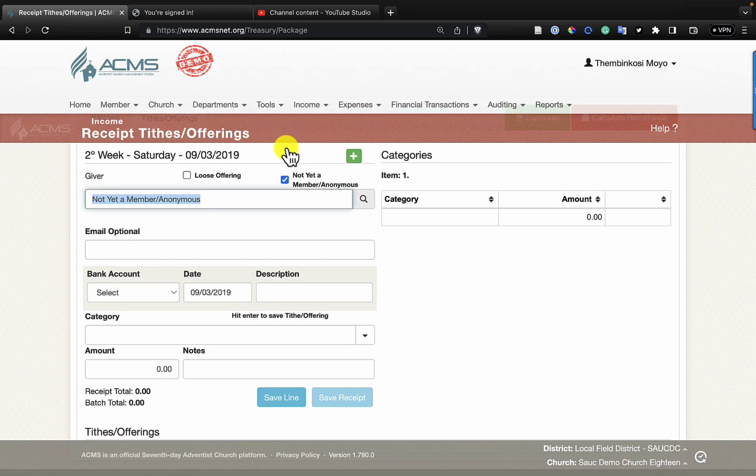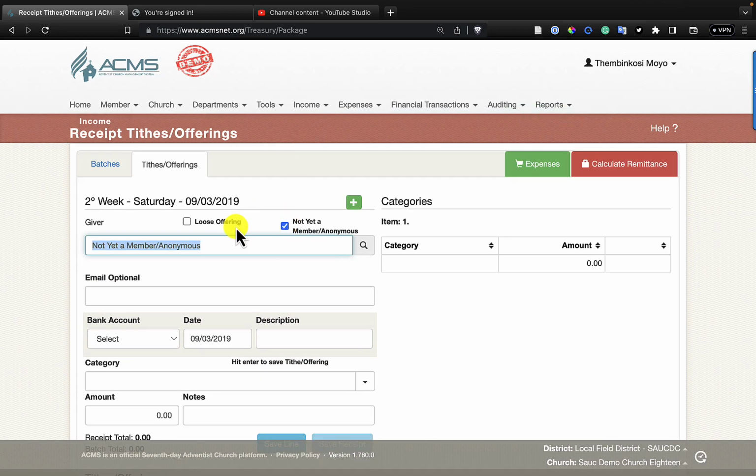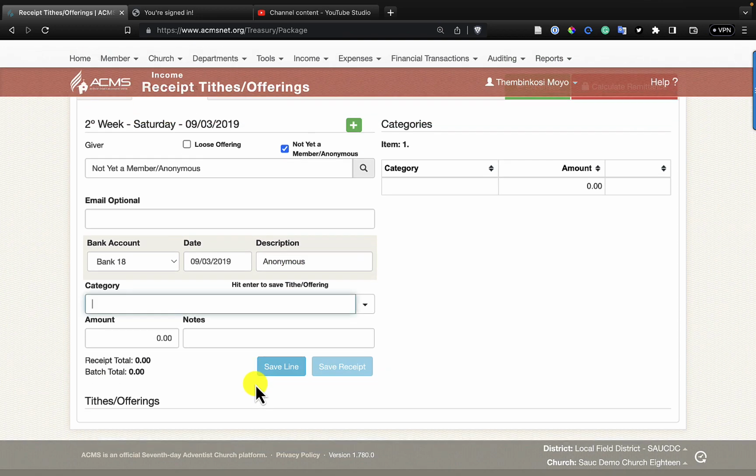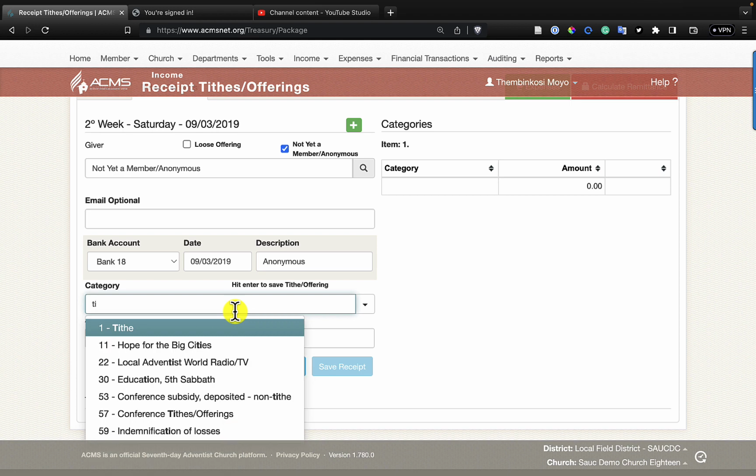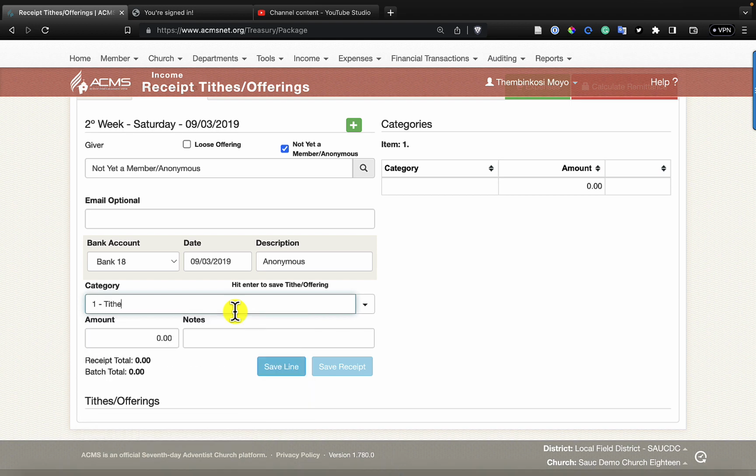Somebody just put a huge amount, or even a small one, doesn't really matter. We don't know who they are, and we come and we click not yet a member, and we select the bank account that received the money, and we say it was anonymous because we don't know who the giver was at the point at which we were receiving this amount. But fortunately, they told us that it was tithe.